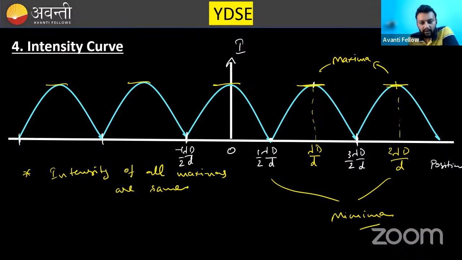Graph. Okay. What's wrong with it? Have I placed anything wrong in it? This is the minima, first minima, 1 by 2 lambda d by d. Then 3 by 2 lambda d by d. Similarly, 5 by 2 lambda d by d.